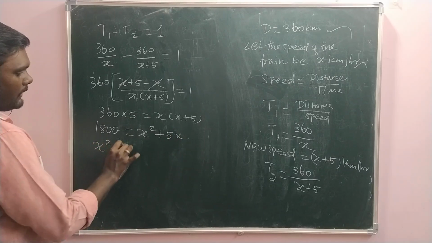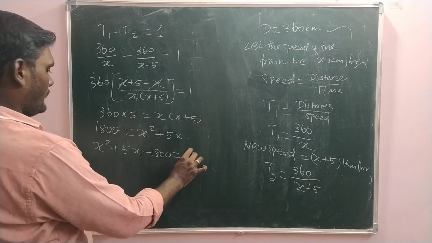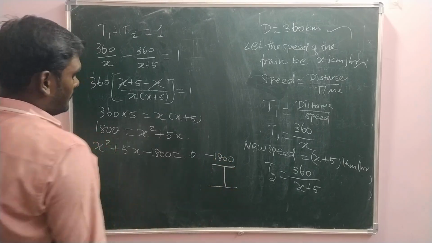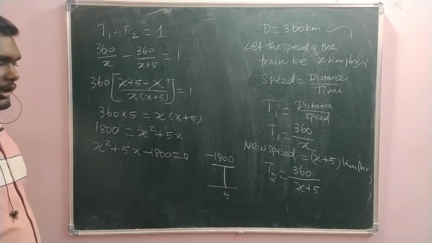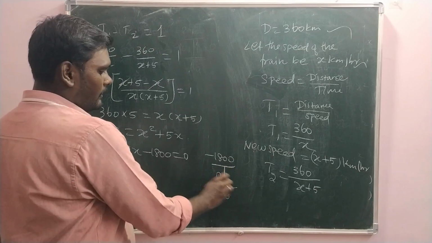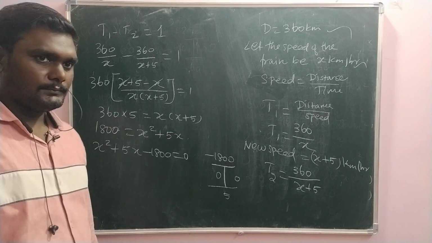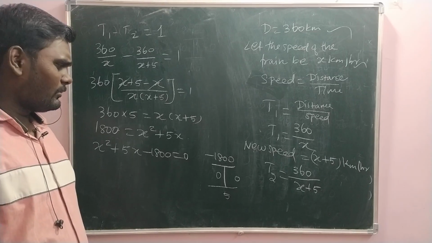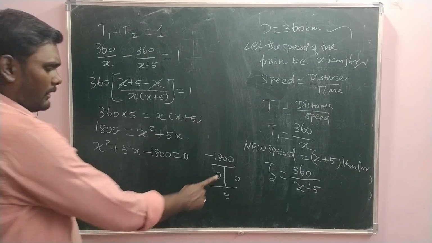So we get x square plus 5x minus 1800 is equal to 0. So by multiplication minus 1800, and by addition 5 should come. We should find such numbers. Obviously it's a big number, we can't find easily. Okay, as there are two zeros, we'll put 10 and 10 here. Now by multiplication 18, addition 5, find such numbers. 6 3s are 18. Then 9 2s are 18. Any other? No. It may not come.